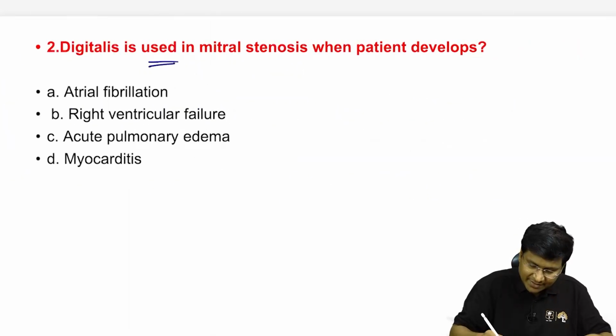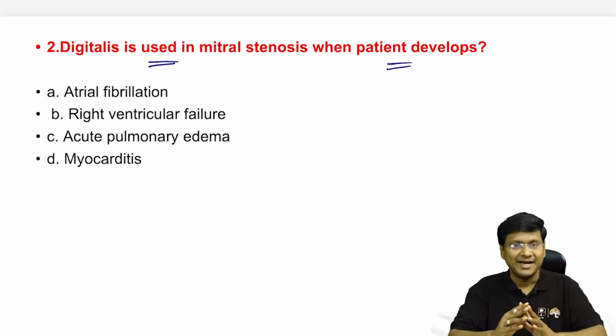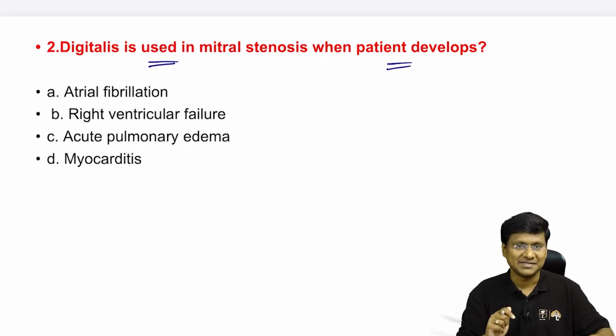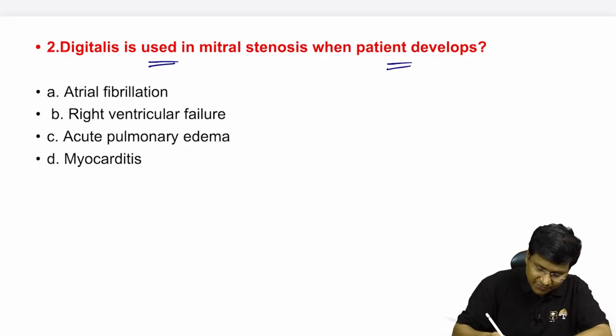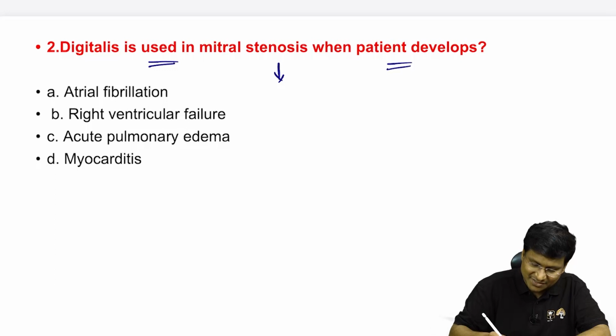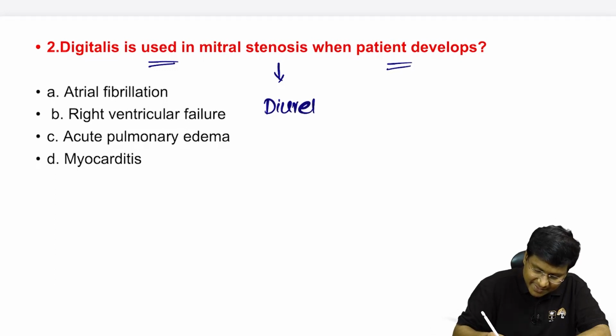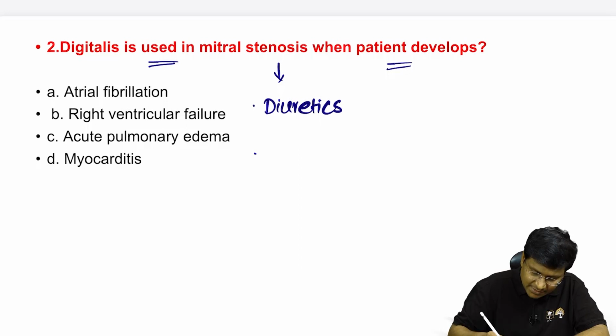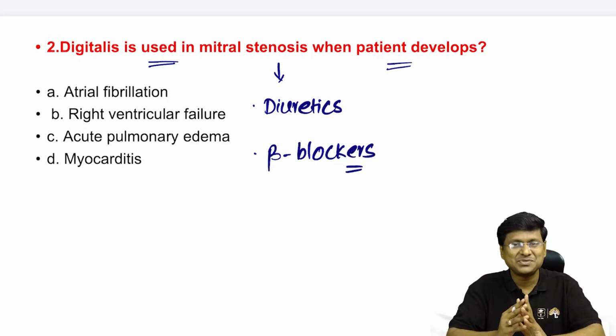Digitalis is used in mitral stenosis when the patient develops atrial fibrillation, right ventricular failure, acute pulmonary edema, or myocarditis. Please remember, in case of mitral stenosis, what are the drugs which are preferred? Number one, diuretics, mainly to prevent the development of pulmonary edema and to reduce pulmonary hypertension. The next important group of drugs given in the treatment of mitral stenosis are beta blockers. So these two are the important groups of drugs that we give in patients with mitral stenosis.